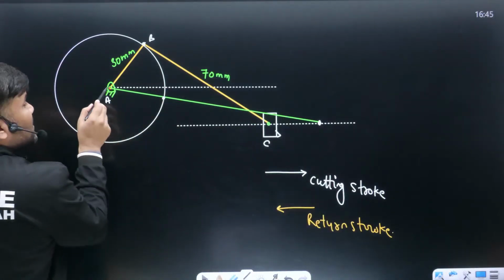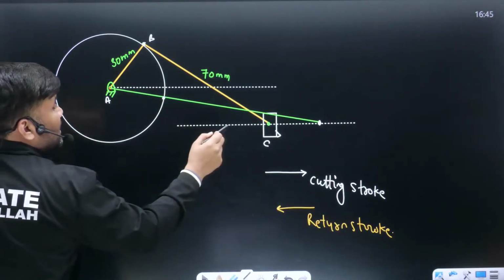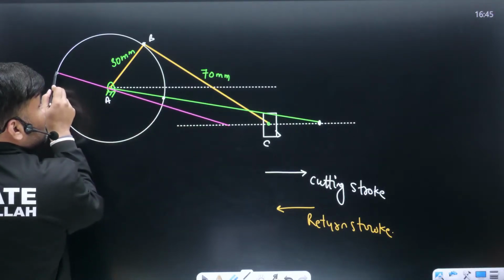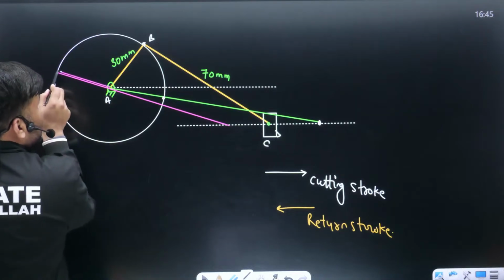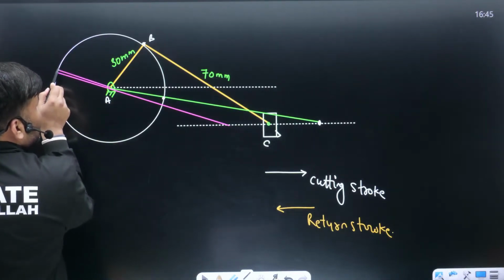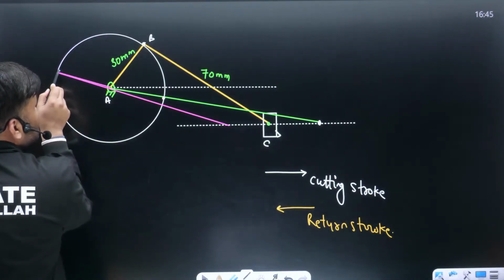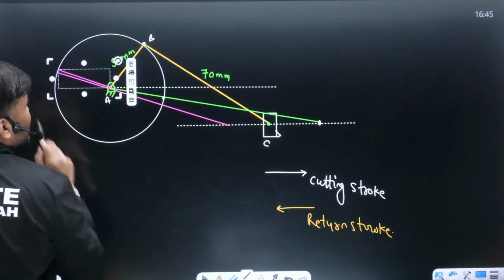Sir, exactly same. Crank connecting rod is this. This is your connecting rod. And where is the crank? Sir, crank is making the 0 degree angle. Very close I have made this.